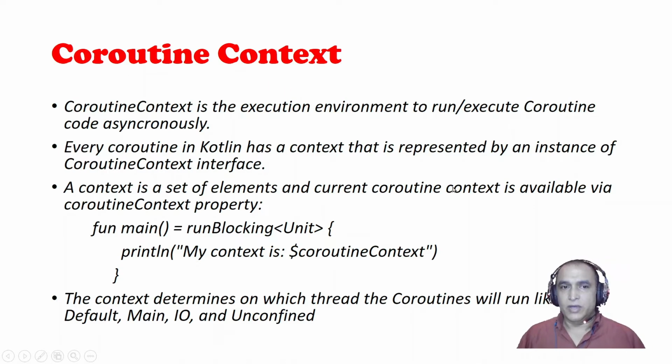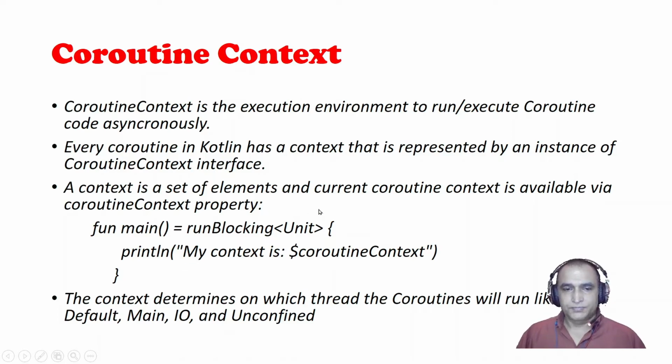Now, coroutine context. Coroutine context means the execution environment where you can execute or run coroutine code asynchronously. Every coroutine in Kotlin has a context that is represented by an instance of the CoroutineContext interface, which describes the environment and the context of the coroutine.